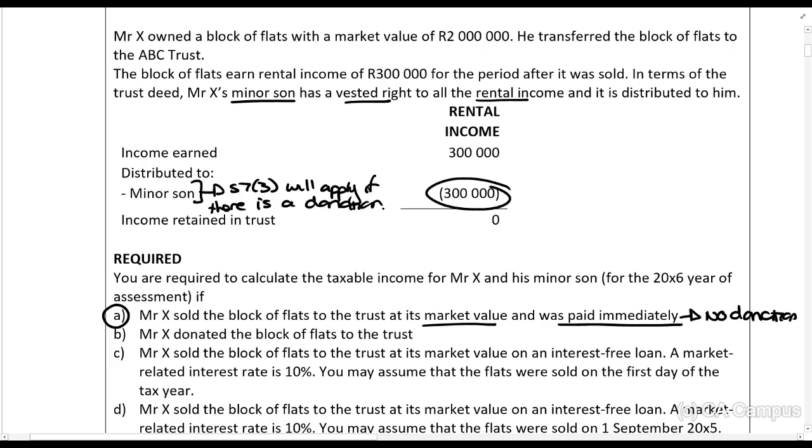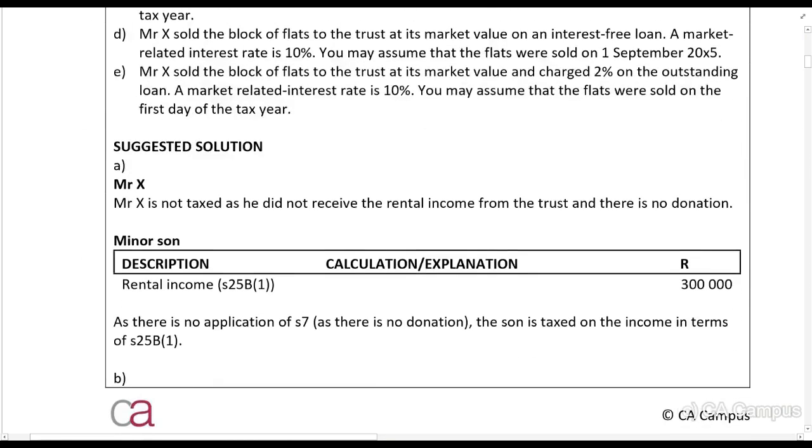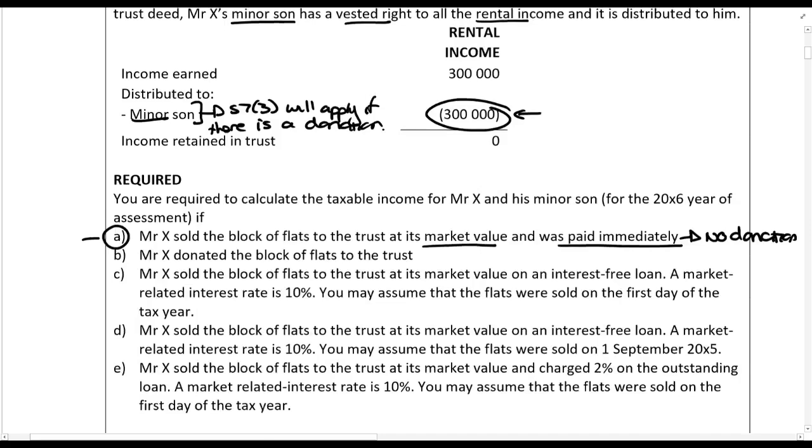So we'll ask the question, was there a donation? Is the donor alive? No. Okay, so section 25B applies. Section 25B says whoever has a vested right should be taxed on it. In situation A, the minor son will be taxed on that 300,000 rands.